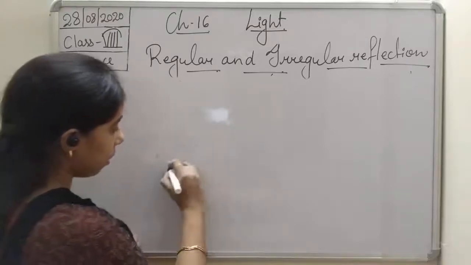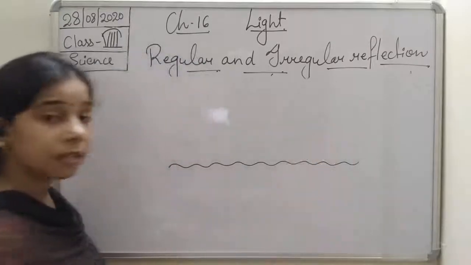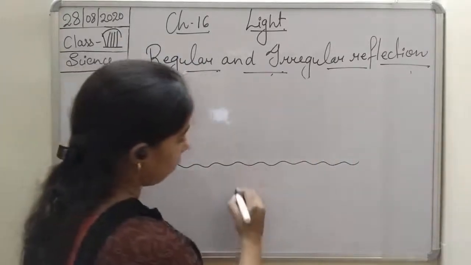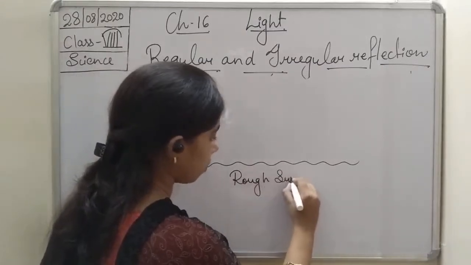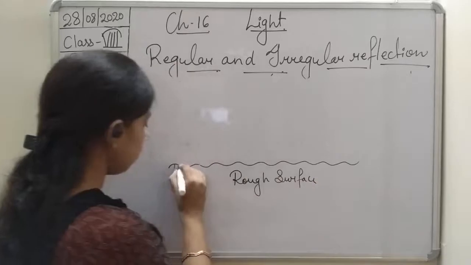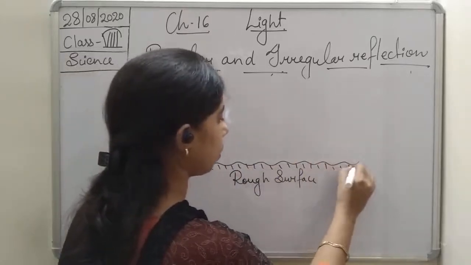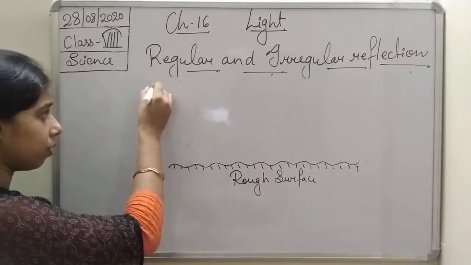Now suppose this is a kind of rough surface. You can see here the rough surface, it means it is an uneven surface. Again, the surface is not a transparent one. What happens when a beam of light falls on this surface? Now see this, students.